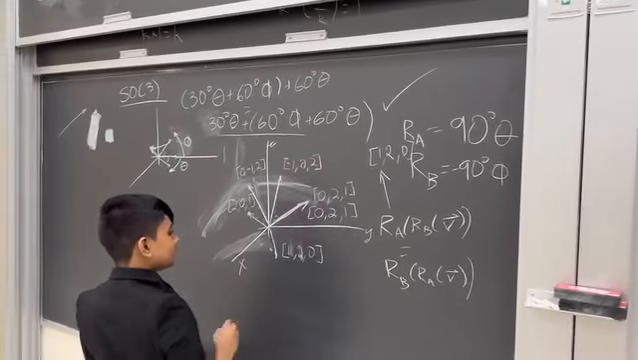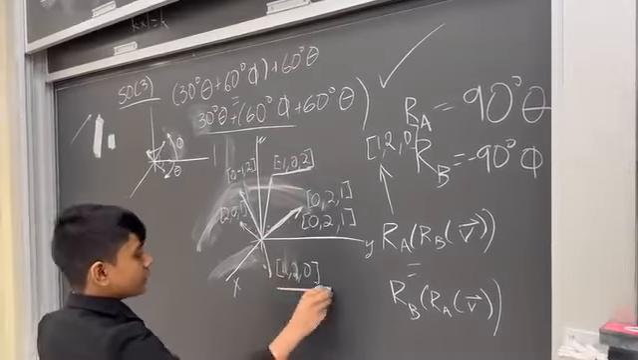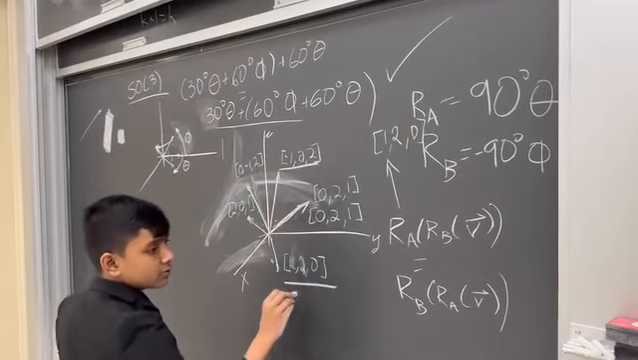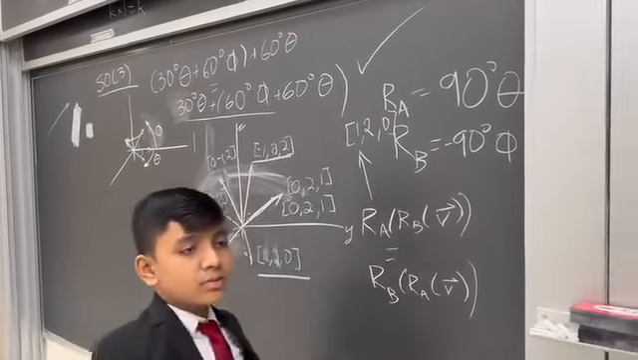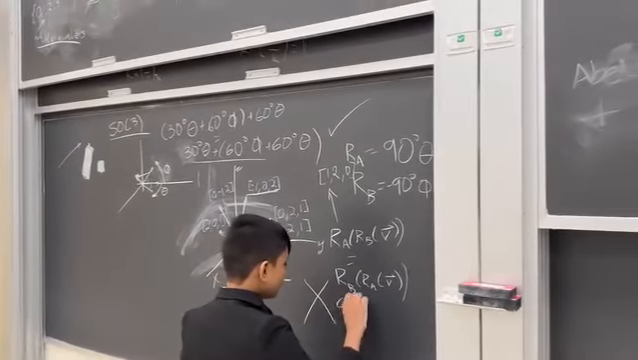And as you can see, the results we get are completely different from each other. Minus 1, 0, 2, versus 1, 2, 0. So in terms of adding rotations, there is no sense of commutativity.